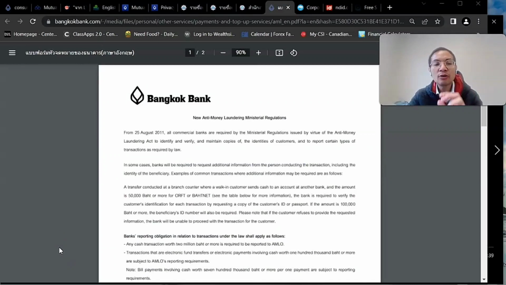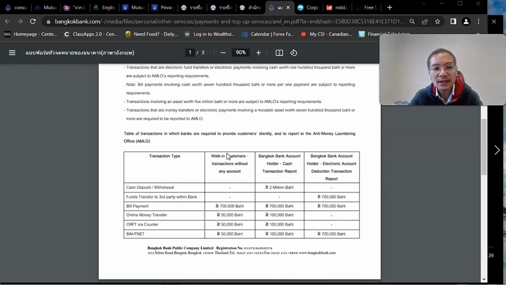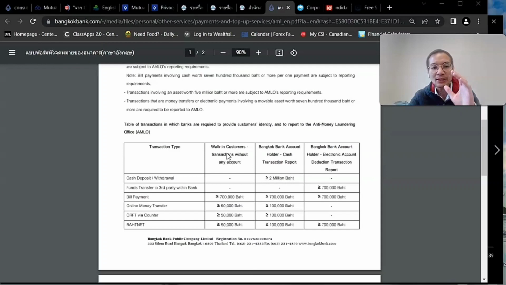About the AML, once you have completed everything, the bank is subject to report any suspicious activities. So within the bank circular, you know that any suspicious activities will be categorized under these transactions.